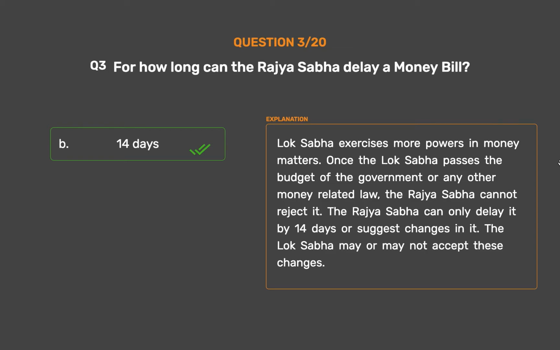Once the Lok Sabha passes the budget of the government or any other money-related law, the Rajya Sabha cannot reject it. The Rajya Sabha can only delay it by 14 days or suggest changes in it. The Lok Sabha may or may not accept these changes.